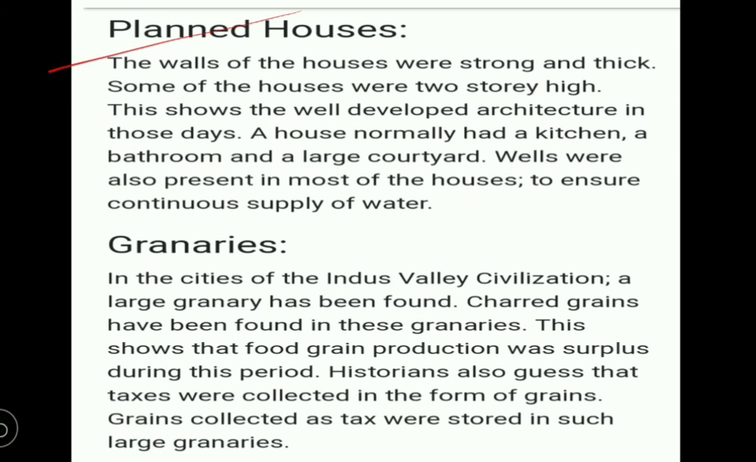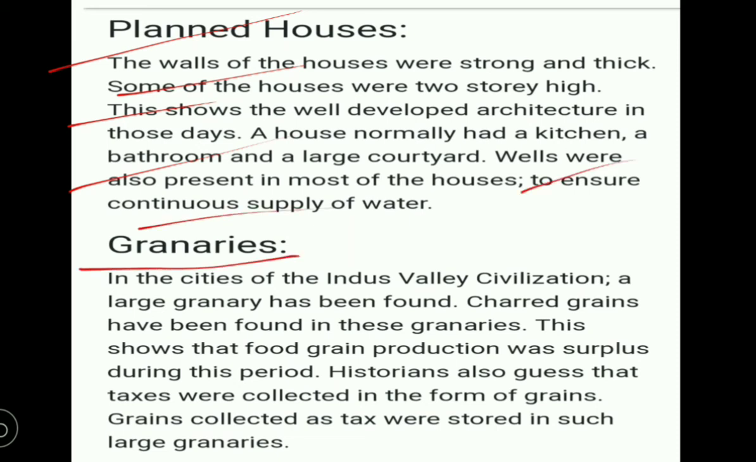The walls of the houses were strong and thick. Some of the houses were two-storey buildings, and this shows the well developed architecture in those days. A house normally had a kitchen, a bathroom, and a large courtyard. Wells were also present in most of the houses. Inside the houses they dug one well for using the water, to ensure a continuous supply of water.